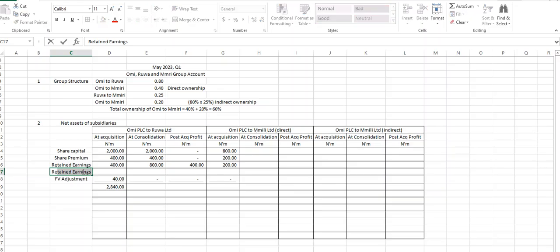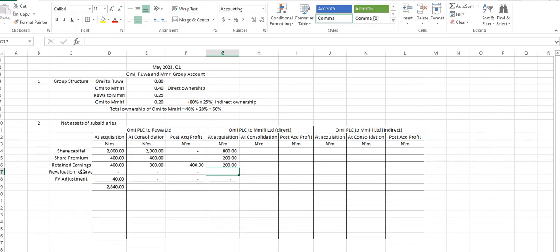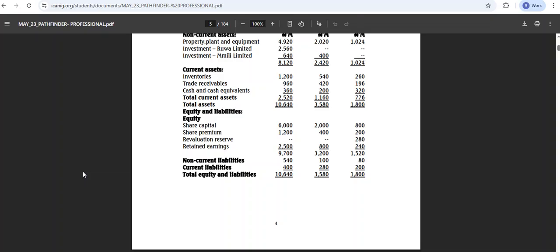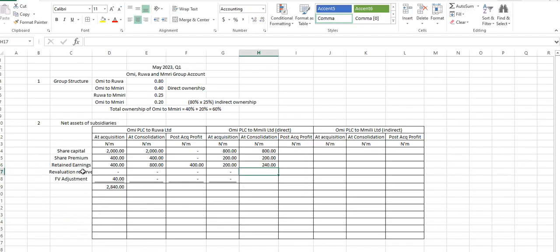Revaluation reserve. So we don't have anything here, nothing here. Then here, what do we have for revaluation surplus? At the date of acquisition, nothing. But we had it at the date of consolidation, right? So at the date of consolidation as well, we have this to be 800, this is 200. Well, our retained earnings was how much? 240. The retained earnings should come before.